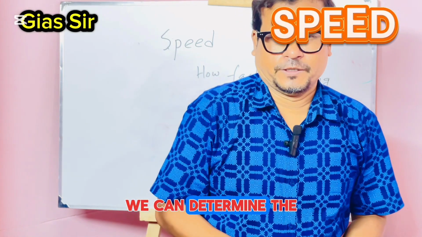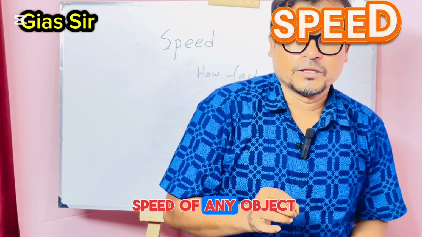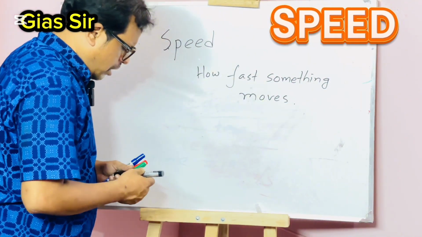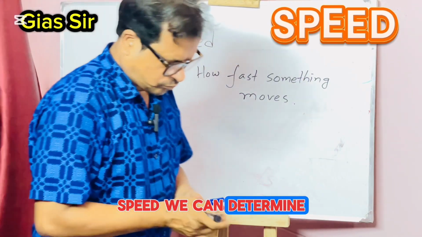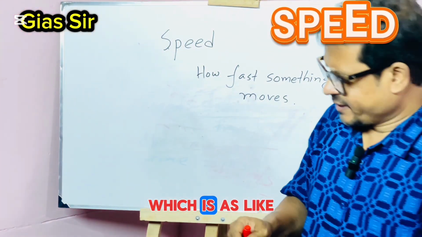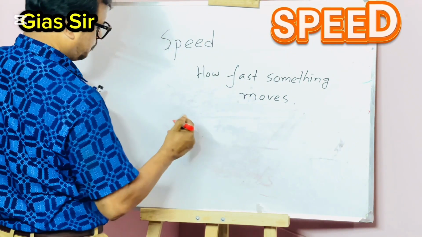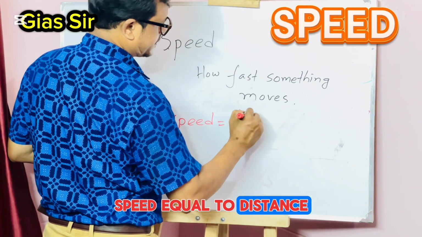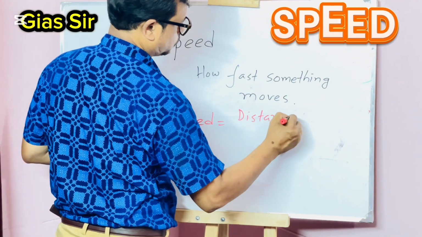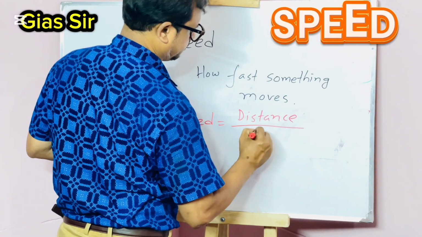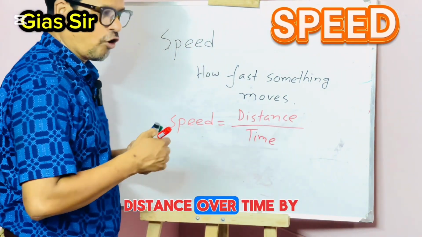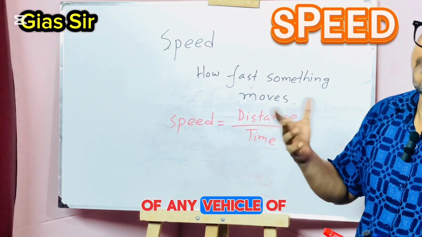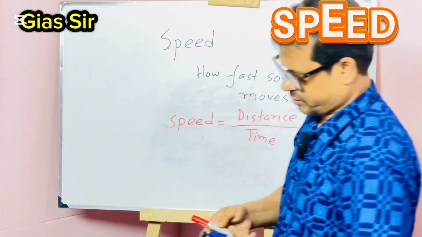We can determine the speed of any object, of any vehicle. Guys, we can determine the speed by a formula which is like this: speed equals distance over time. By this formula, you can determine the speed of any vehicle, of any object.